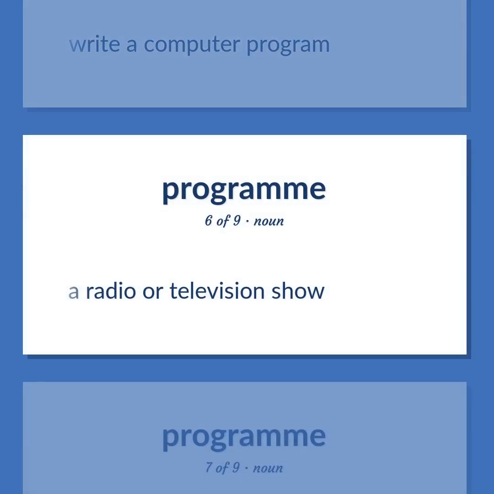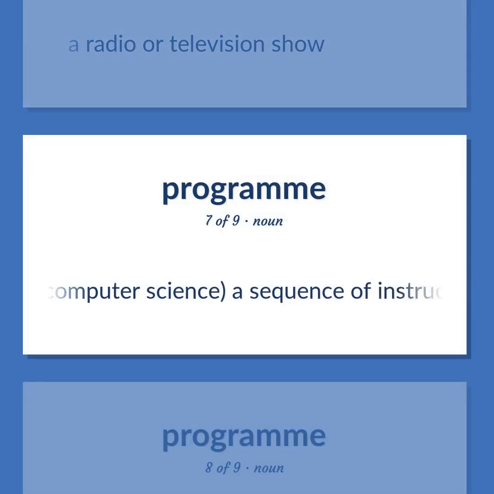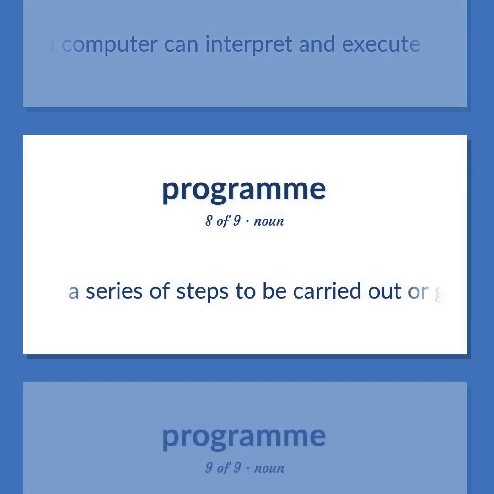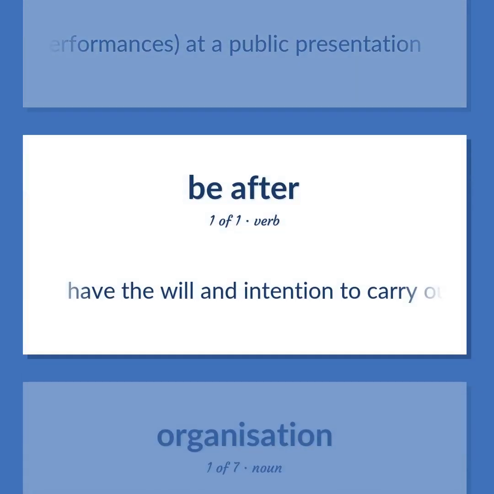A radio or television show. Computer science. A sequence of instructions that a computer can interpret and execute. A series of steps to be carried out or goals to be accomplished. A performance, or series of performances, at a public presentation. Have the will and intention to carry out some action.